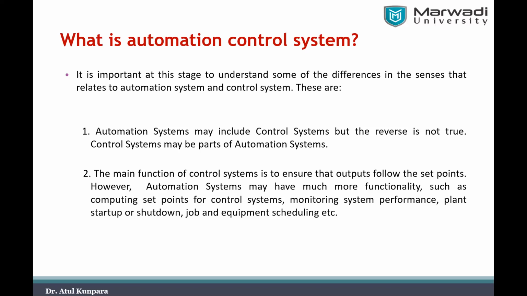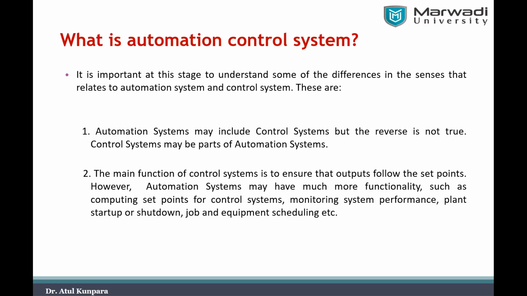The automation system does not just give that command, it also needs to monitor the system performance, whether it is as per the desired requirement or not. It also monitors the startup and shutdown conditions of the particular plant. It also needs to observe the job done by that particular machinery. And it also needs to do scheduling of the equipment, right?